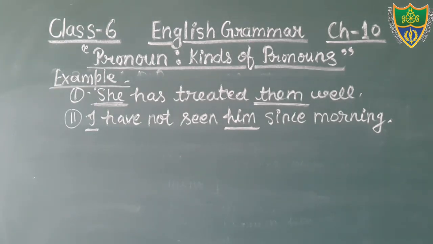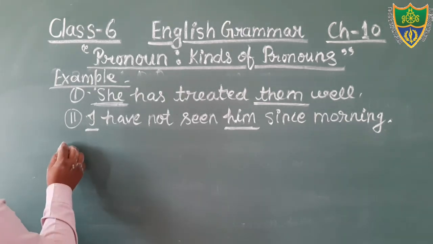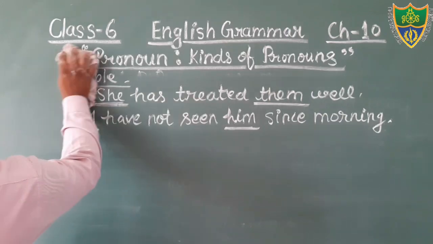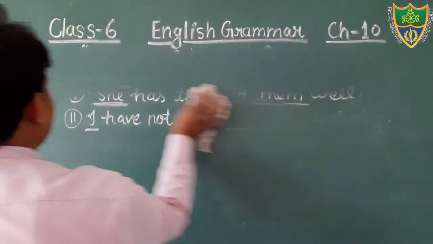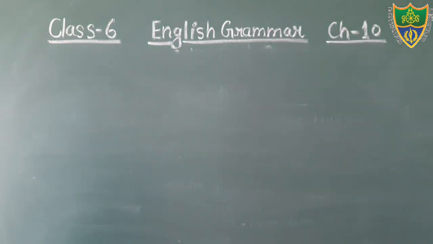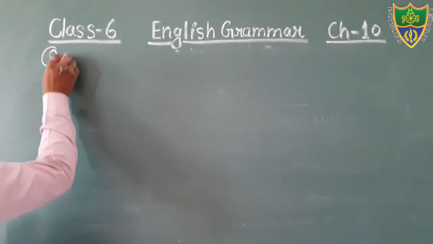And after completing it, put the next heading, that is another kind, demonstrative pronoun. Second heading, you put demonstrative pronoun.